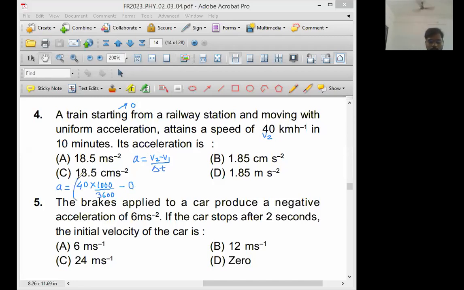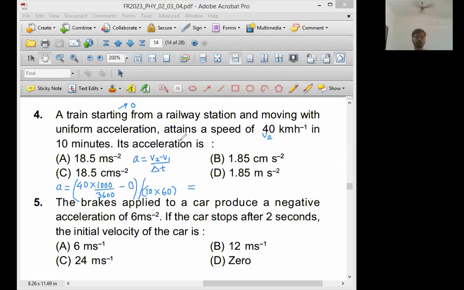This answer divided by time required. What is the time required? 10 minutes. So 10 minute can be written as 10 into 60 second. Minute can be written as 60 second. Now all these values are in standard unit, so no need to write the unit, just write the calculation. Up to this point reply me clear.